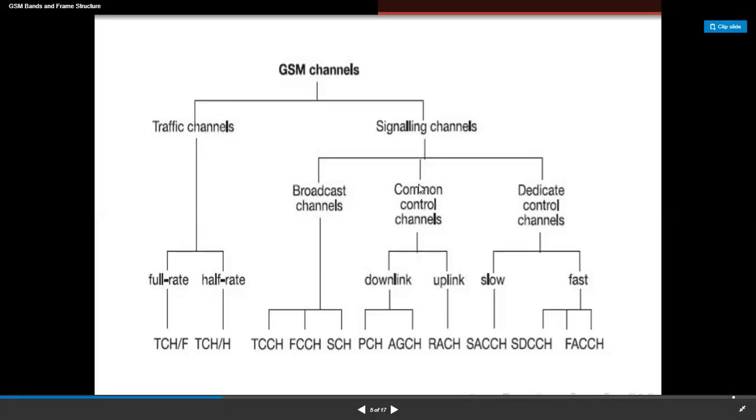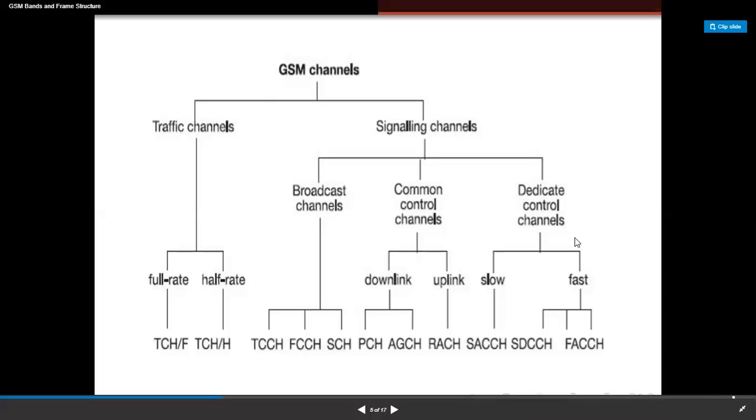Next, common control channel. In this one, you have a paging channel, access grant channel, and random access channel. Paging channel is used to receive the acknowledgement from the forward link, and it is used to originate a call. Access grant channel comes under negative acknowledgement, and random access channel is used to identify the cell characteristics of a network or call characteristics.